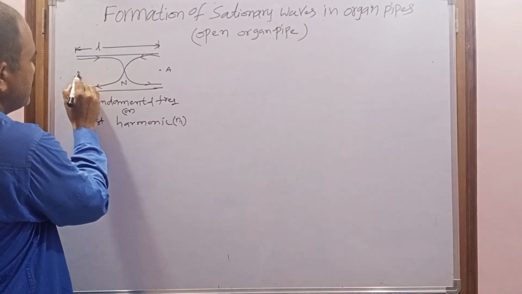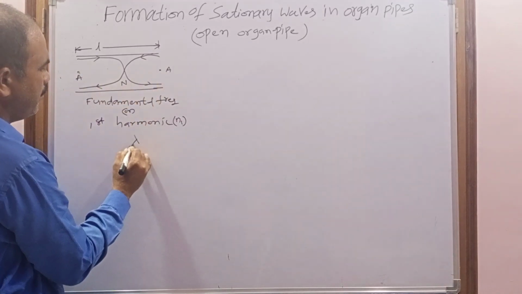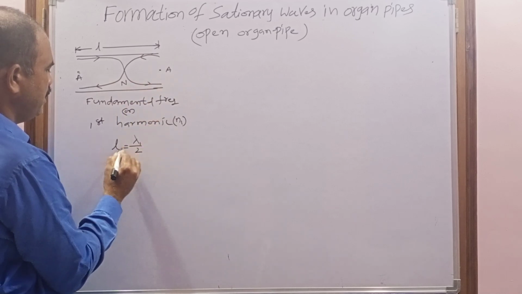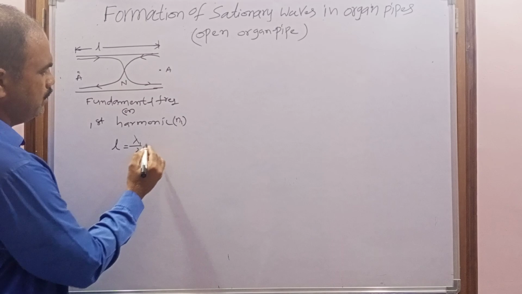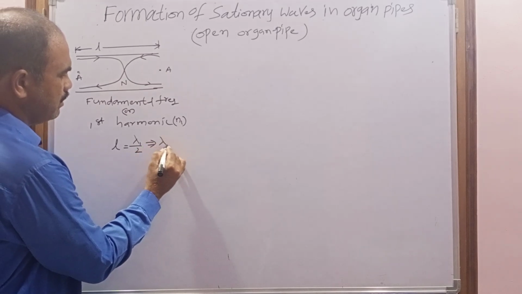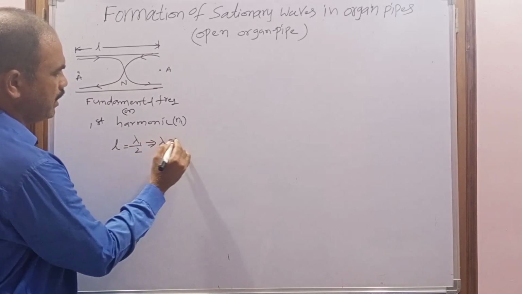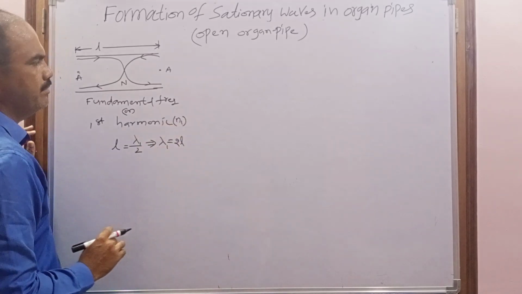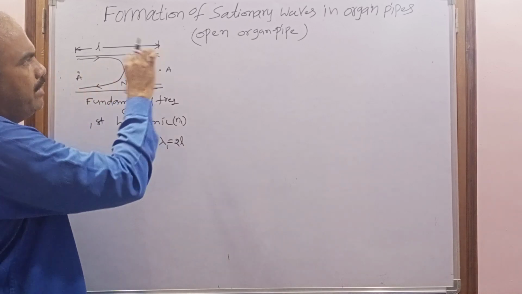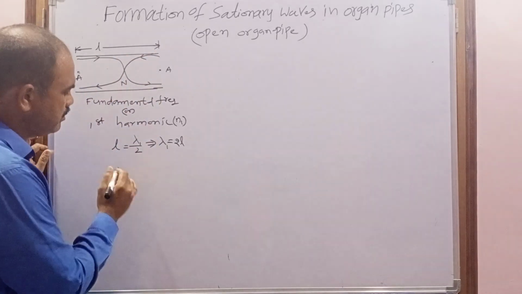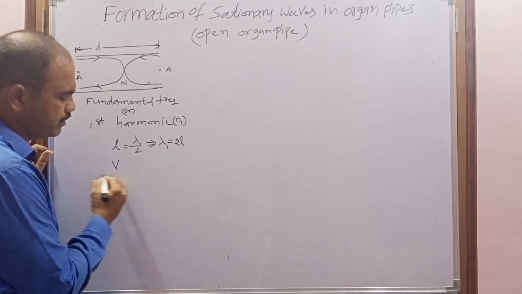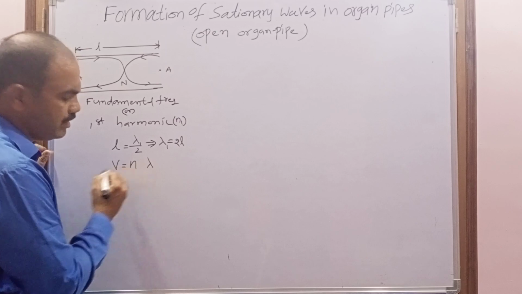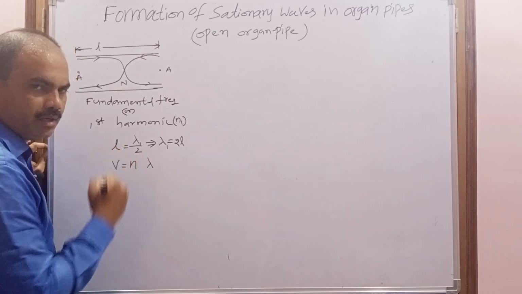What is the distance between two successive antinodes? Lambda by 2, but here the wavelength is considered lambda 1. So here L is equal to how much? Lambda 1 by 2. When I do the cross product, lambda 1 equals 2 into L, 2L. Now this is a wavelength and this is a frequency, and the wave travels with a certain velocity. What is the relation between wave velocity, frequency and wavelength? The relation is V equal to N lambda.